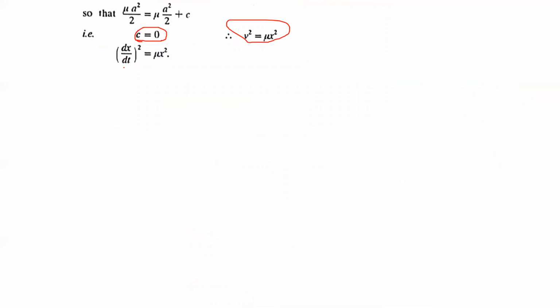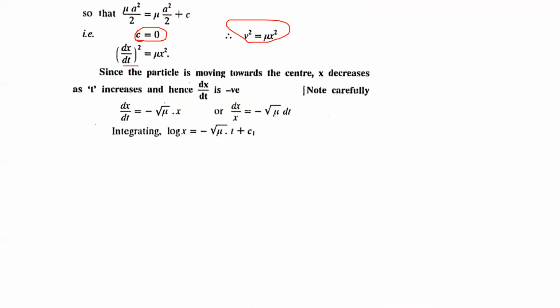And v means dx by dt, so (dx by dt) square is equal to mu x square. Since the particle is moving towards the center, x decreases as t increases. Hence dx by dt is negative. Since it is a square, when you take the square root, you will get the plus minus symbol. So which symbol do we have to follow? We have to follow the negative symbol, again for the same reason: because x is decreasing, velocity should be negative.